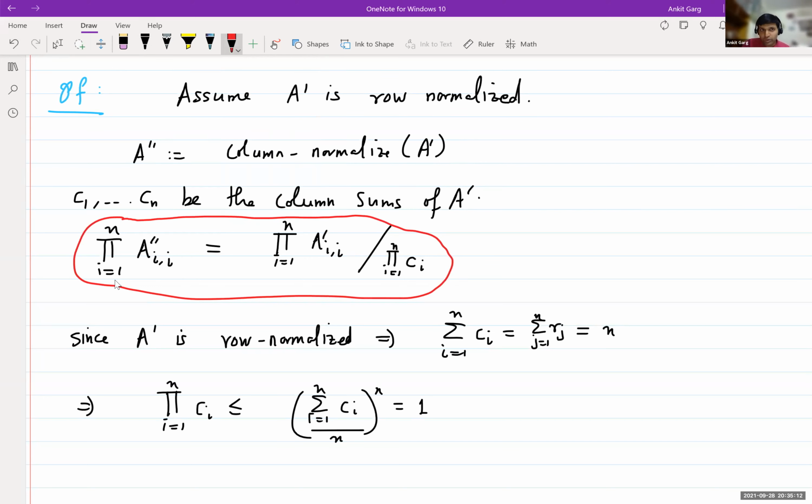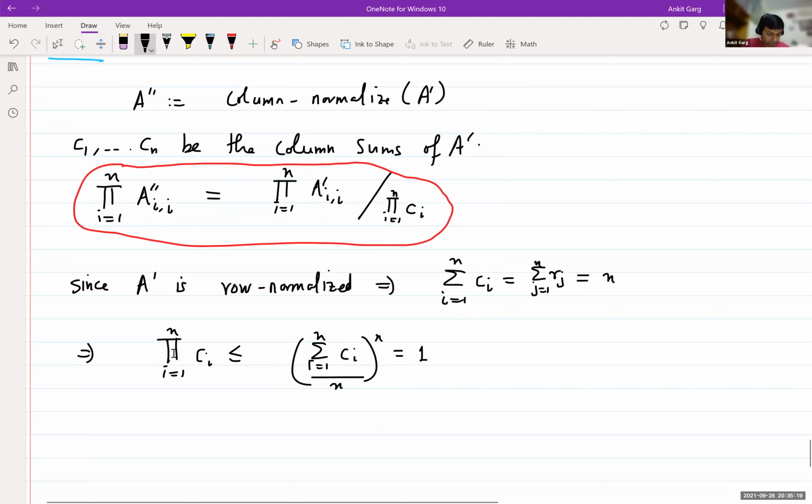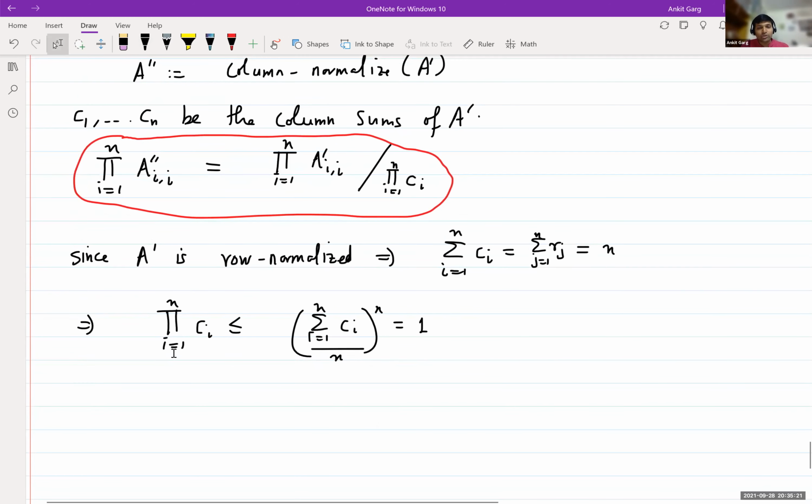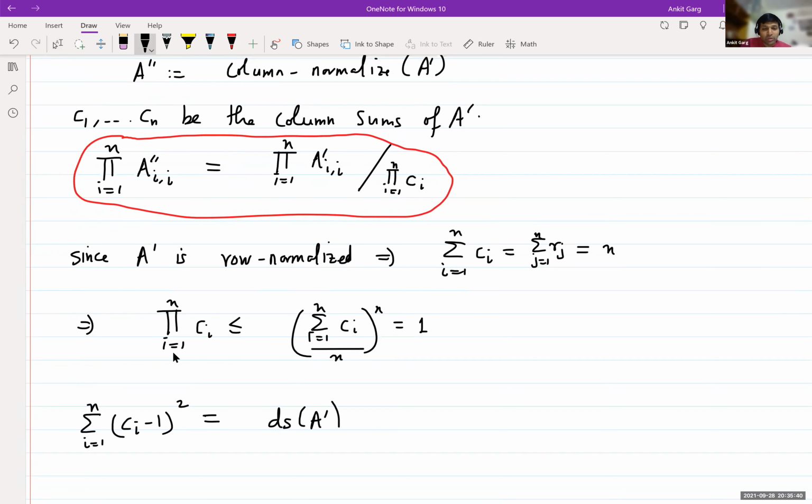But we wanted to bound it quantitatively, like we wanted to bound how much it will increase by. So for that, we haven't used the fact that A prime is still far from being doubly stochastic. We know that the sum over i of (Ci minus 1) squared, this is the doubly stochastic measure of A prime, which is at least epsilon.